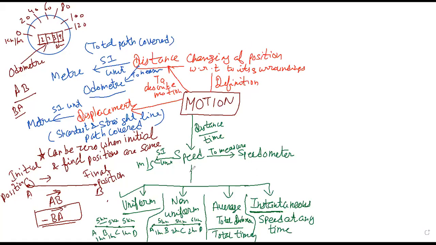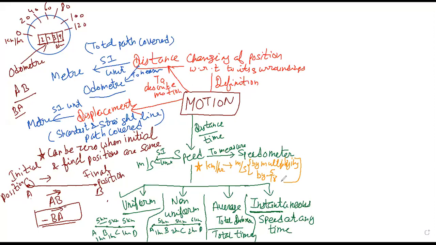Okay. There is one specific point for speed. Speed can be given in kilometer per hour, and you can convert it into meter per second by multiplying by 5 by 18.